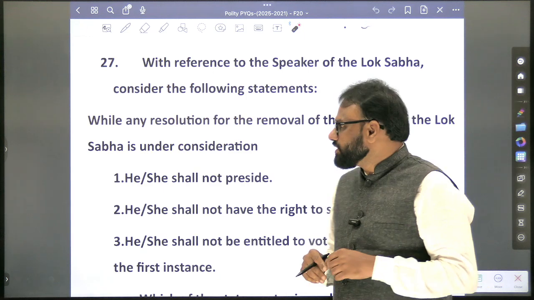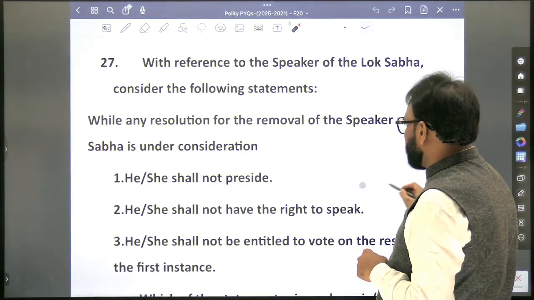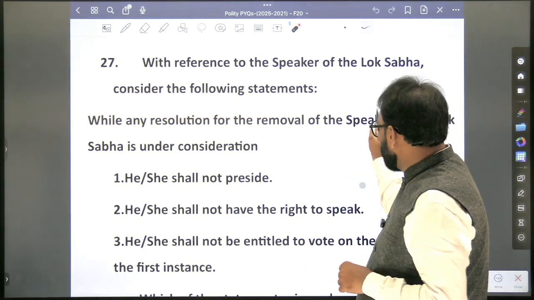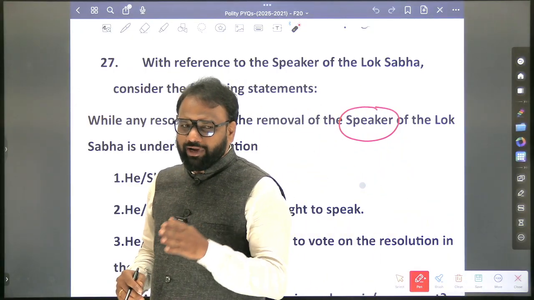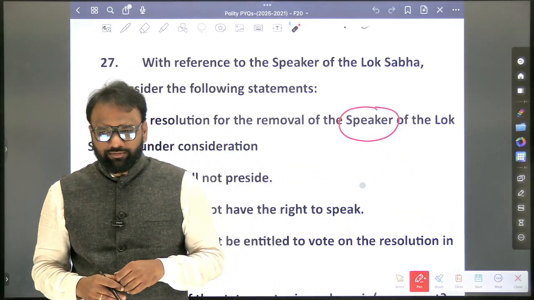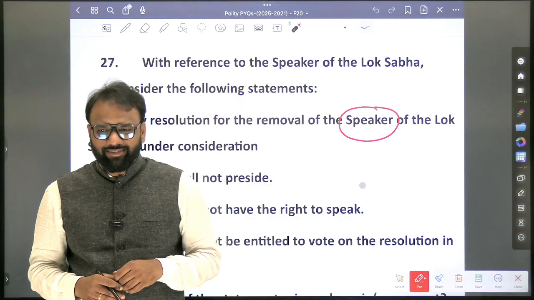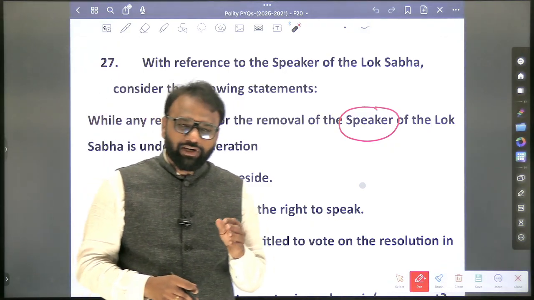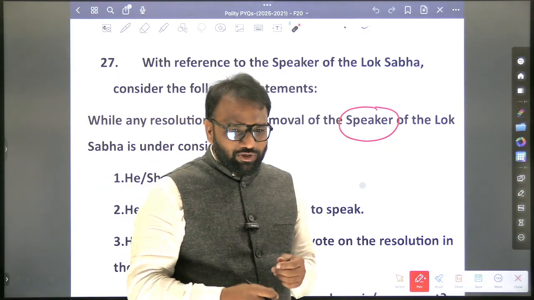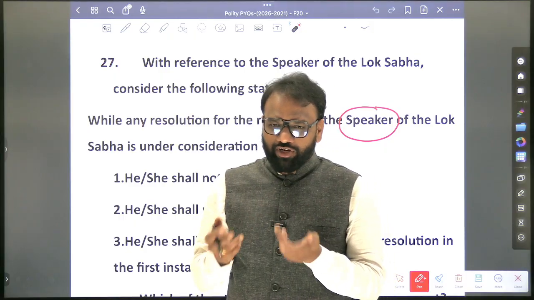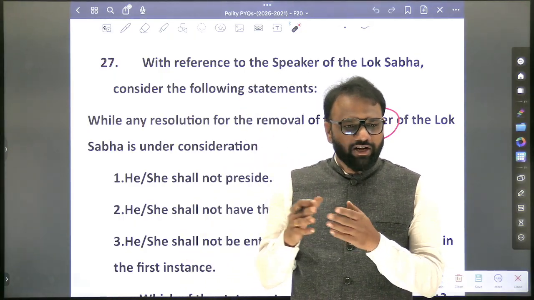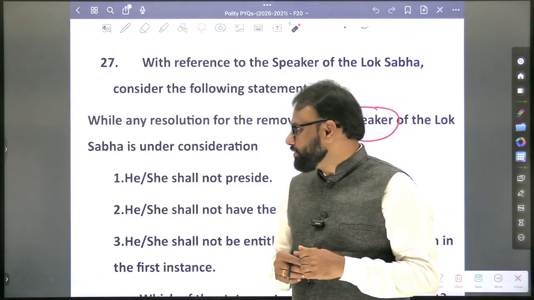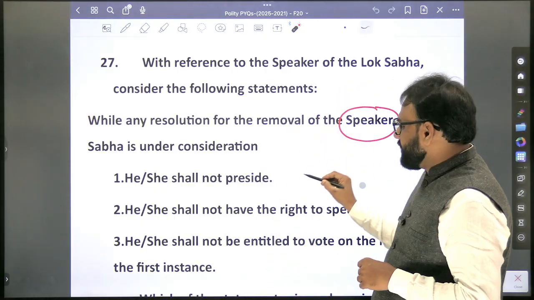So while any resolution for the removal of the Speaker of the Lok Sabha is under consideration, who can remove the Speaker? The resolution has to be passed by both Lok Sabha and Rajya Sabha. True or false? Yes, only Lok Sabha. Only Lok Sabha has to pass the resolution. With what kind of majority? With the number of members present and voting, an effective majority.